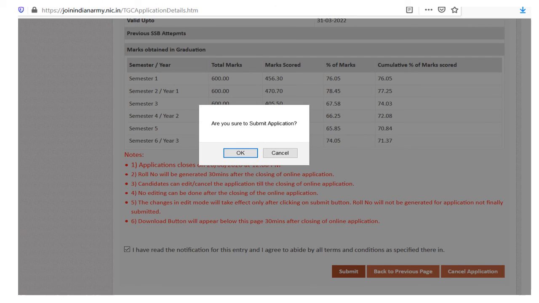After that, at this stage, you can see your application form in full. Read it and make sure that there is no error in the details. Then click on OK. The online application will open on 28th July 2020 and will close on 26th August 2020. So the eligible candidates who meet the required eligibility criteria can apply for the job before 26th August 2020.